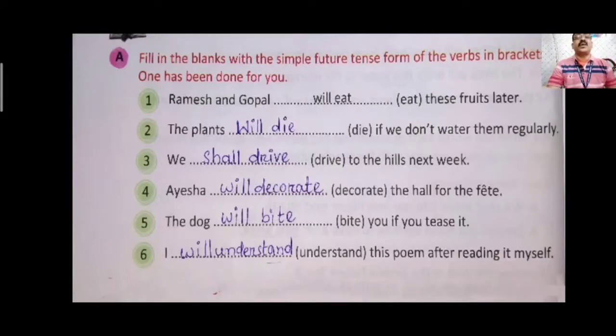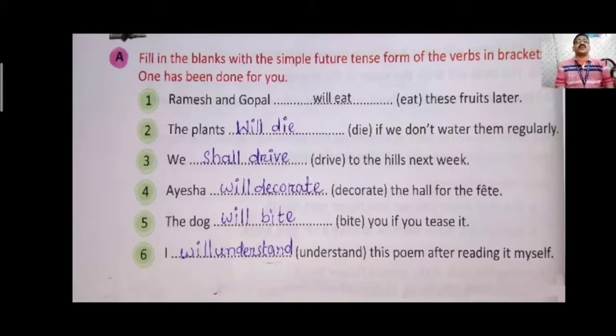We can use both shall and will. But if the pronoun is you, he, she, it, they, in this case we have to use will. The base form of the verb, that is the main action or doing verb, will always remain in the present form. Exercise A.